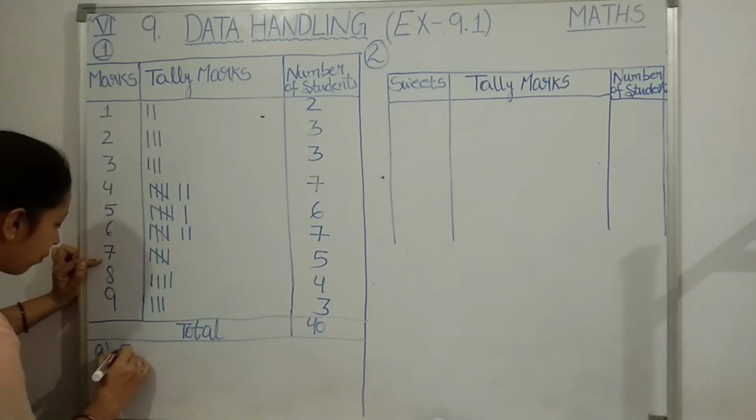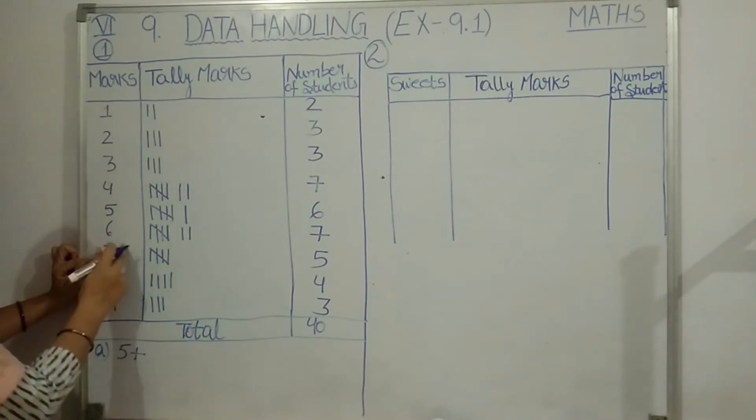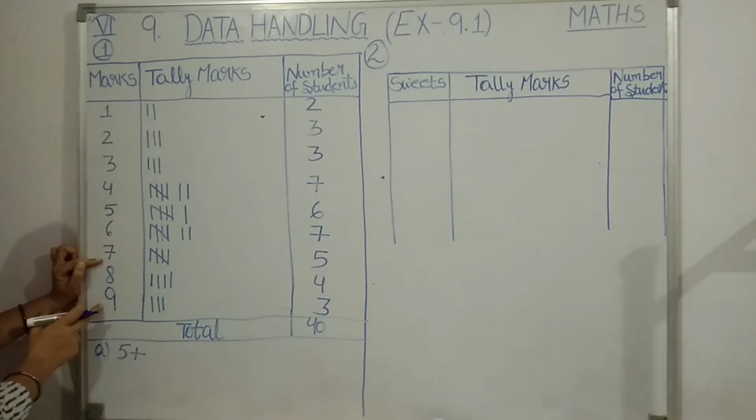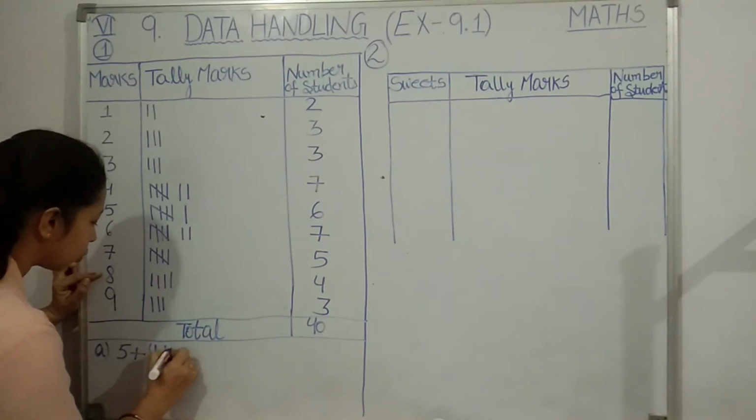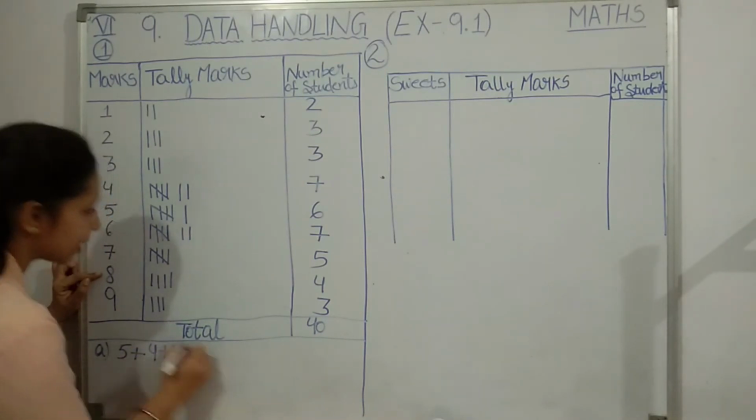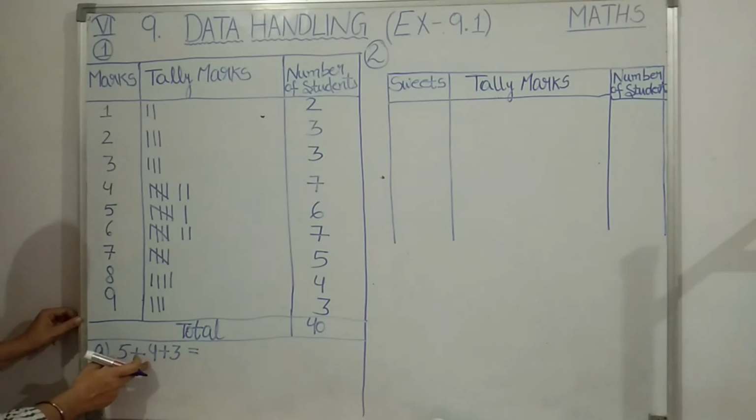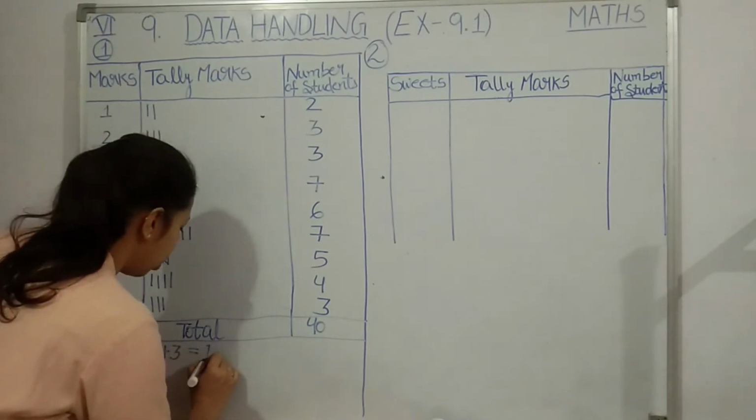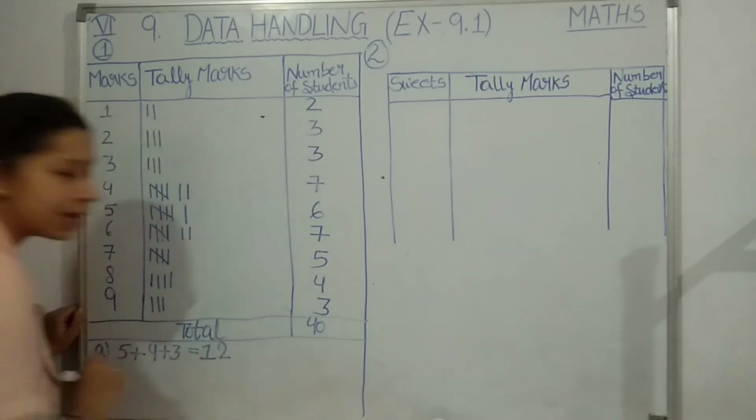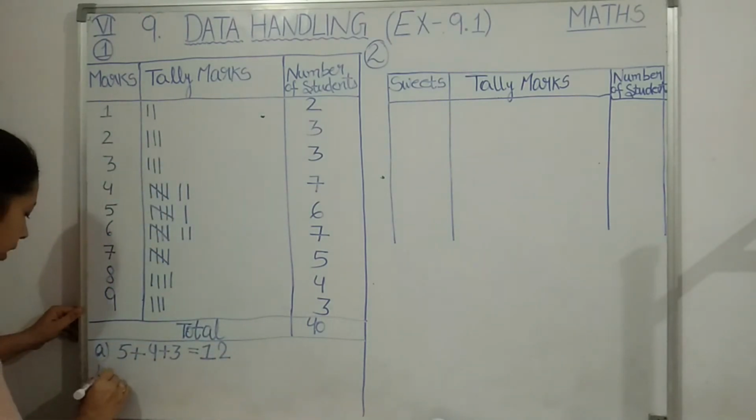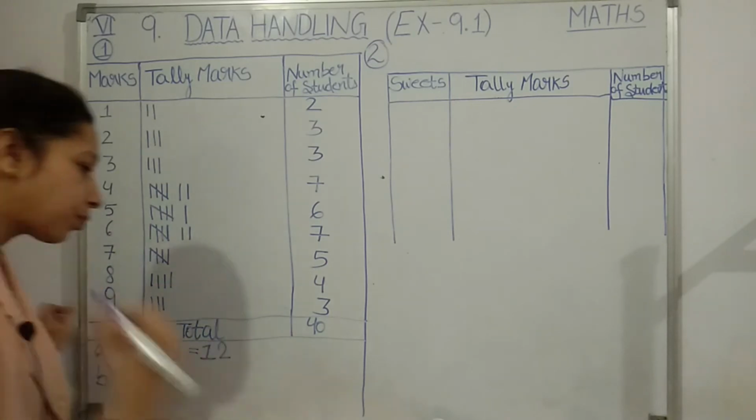I will write here 5 plus. Then more than 7 how many got? 8 and 9. 4 students have got 8, and 3 students have got 9. Okay fine. Let us add them. 5 plus 4 9, 9 plus 3 12. 12 students got 7 or more than 7. Understood? Point number B also let us see.